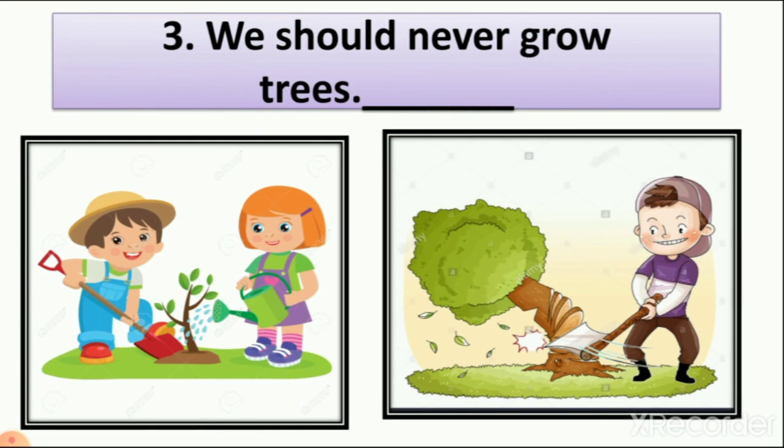Number 3, we should never grow trees. In the first picture you can see a boy and girl growing a tree. In the second picture you can see a boy cutting a tree. If we are growing trees, we get fresh and clean air. And if we are cutting trees, we don't get clean and fresh air. So should we grow trees or never grow trees? We should grow trees. So this sentence is wrong. We should never grow trees is false.